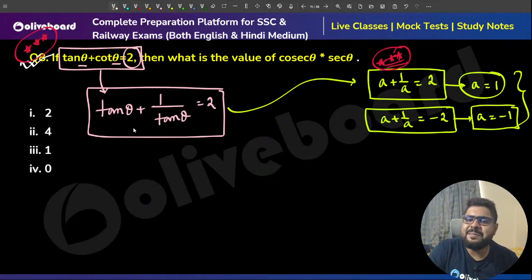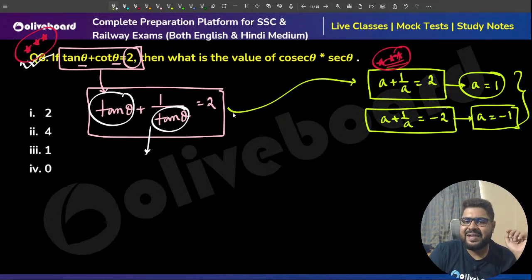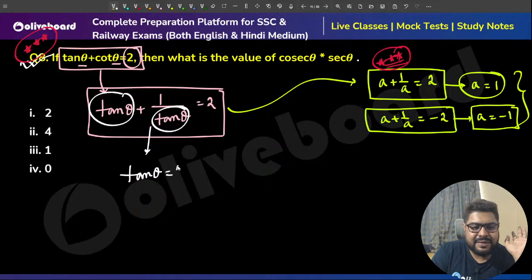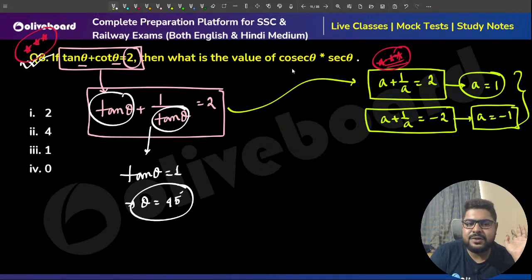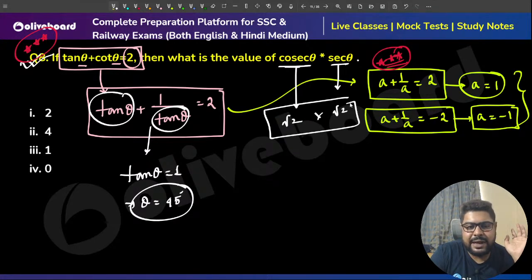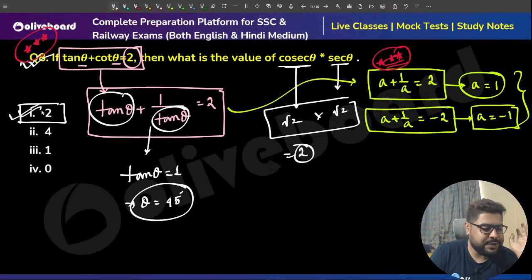So simply from here I can say that a plus 1 by a is 2, that means a will be 1, meaning tan theta will be 1, meaning theta is 45 degrees. Put down the values. Cosec 45 is root 2, sec 45 is root 2. Multiply, 2 will be the answer, option number 1. Option number 1, 2 is my correct answer.